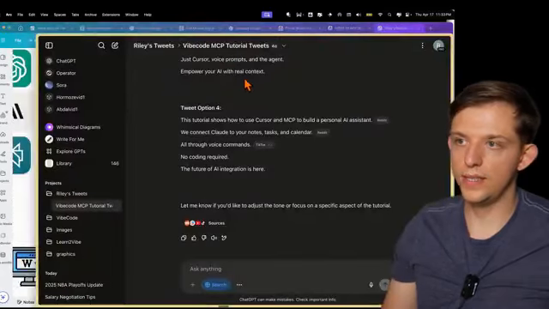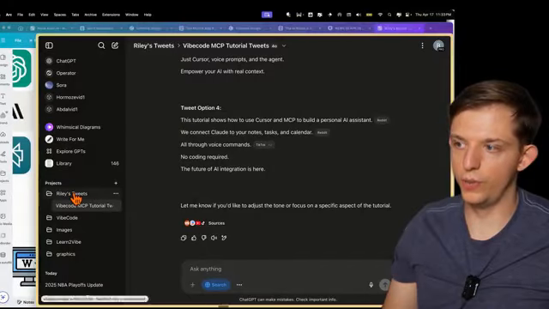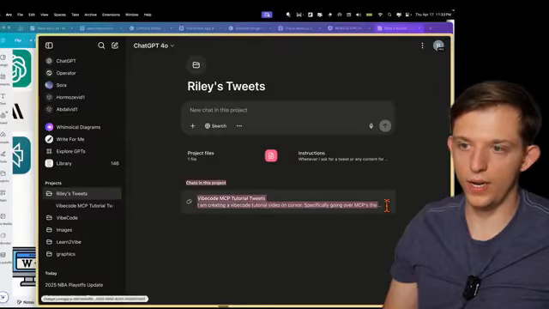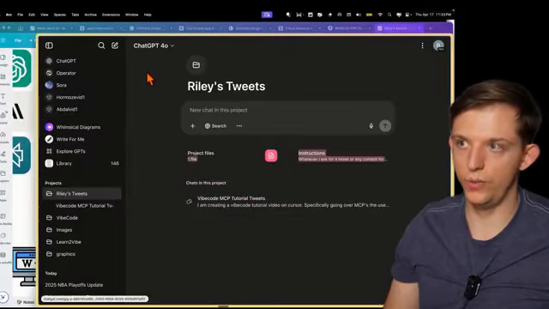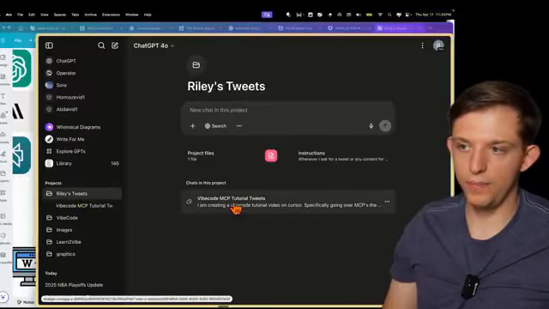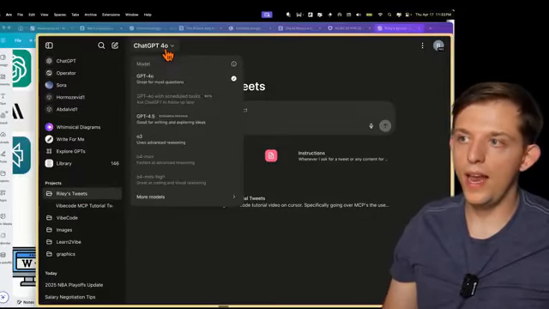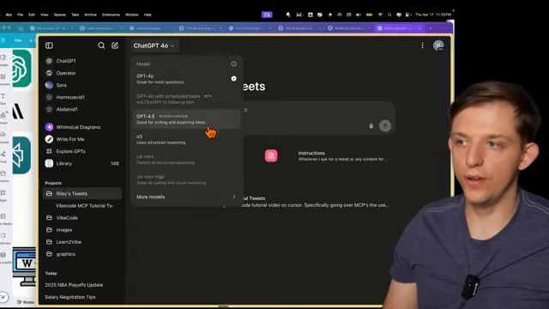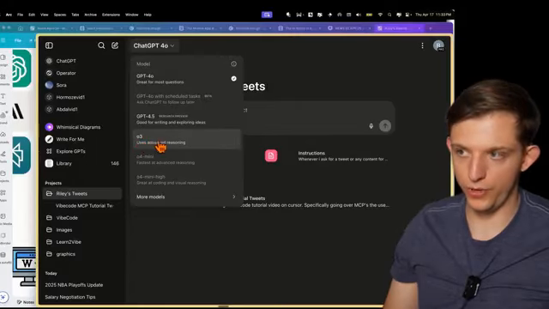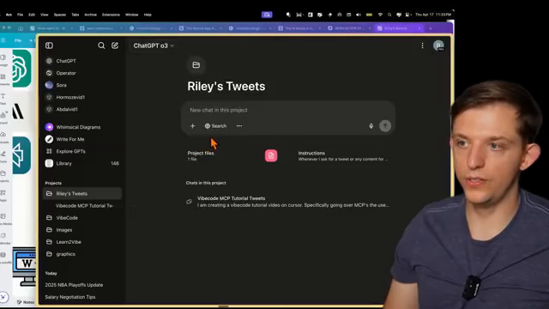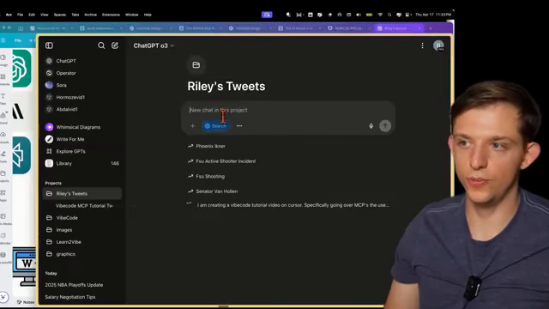Okay, so now let's say we wanted to start over within projects. We can press Riley's tweets. Now we're back here and it's actually going to organize all of the chats that we do within Riley's tweets. In this project, it's going to keep all of that information right here. And now what we can do is change the model. I'm going to be using O3, which is the latest advanced reasoning model. And we can turn on the search mode.